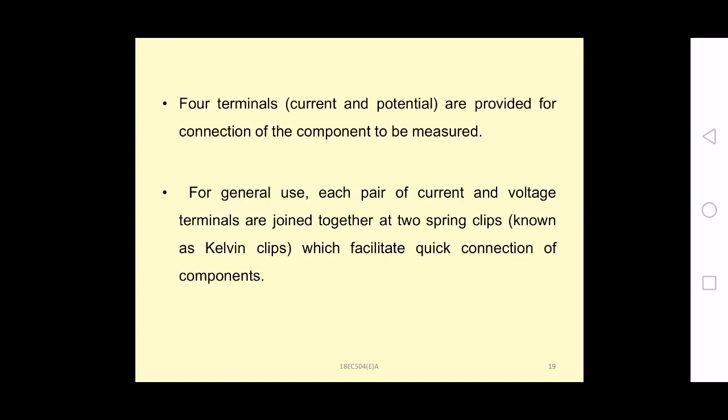You will have 4 terminals provided for connection of the component to be measured. So 2 terminals of current and 2 terminals of voltage are provided for connection of the component to be measured. For general use, each pair of current and voltage terminals are joined together at 2 spring clips, known as Kelvin clips, which facilitate quick connection of the components.